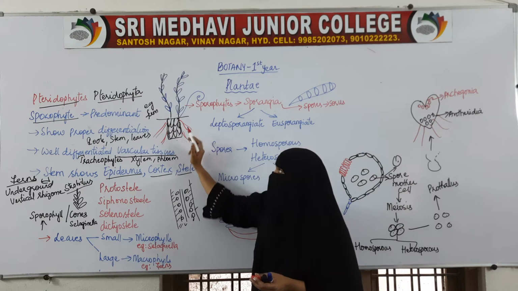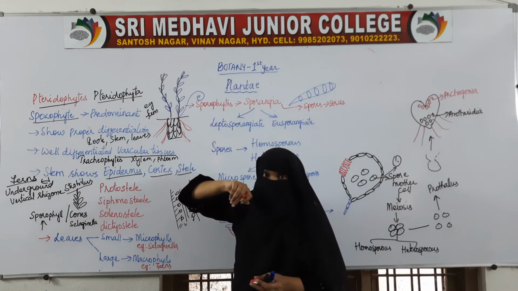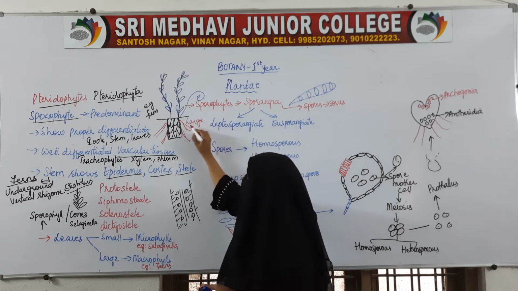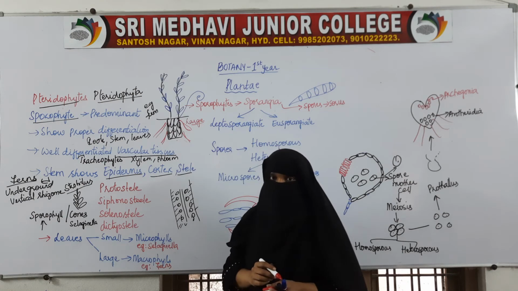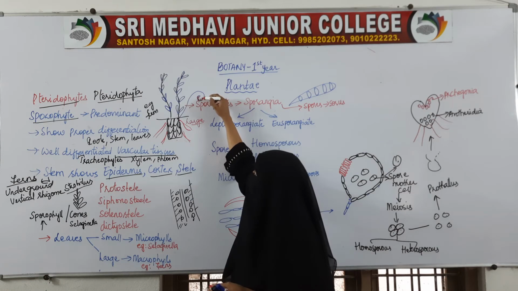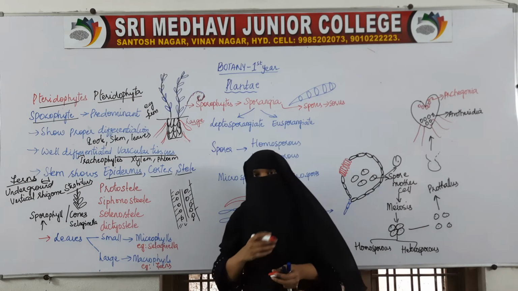This is the stem and the leaves. These ferns have large leaves. The young leaves start coiling at the tip.